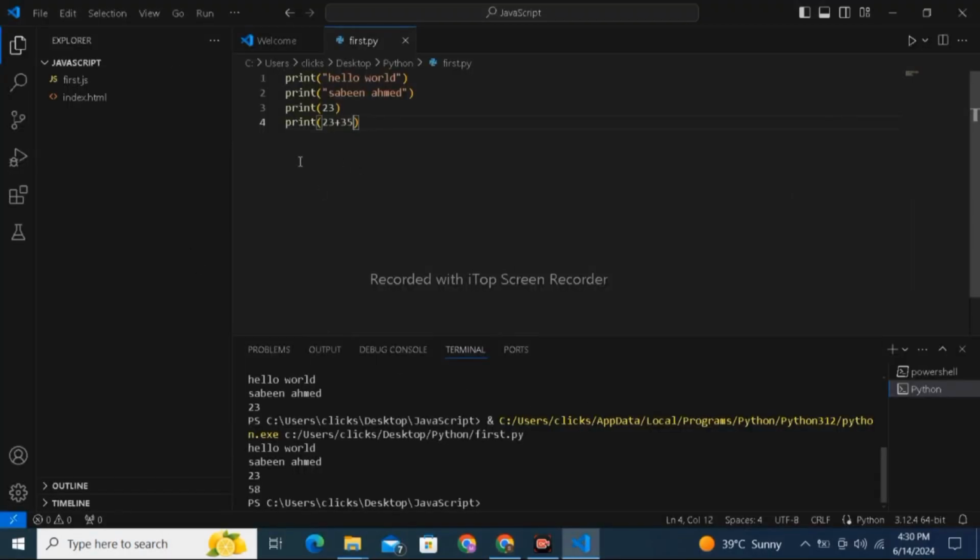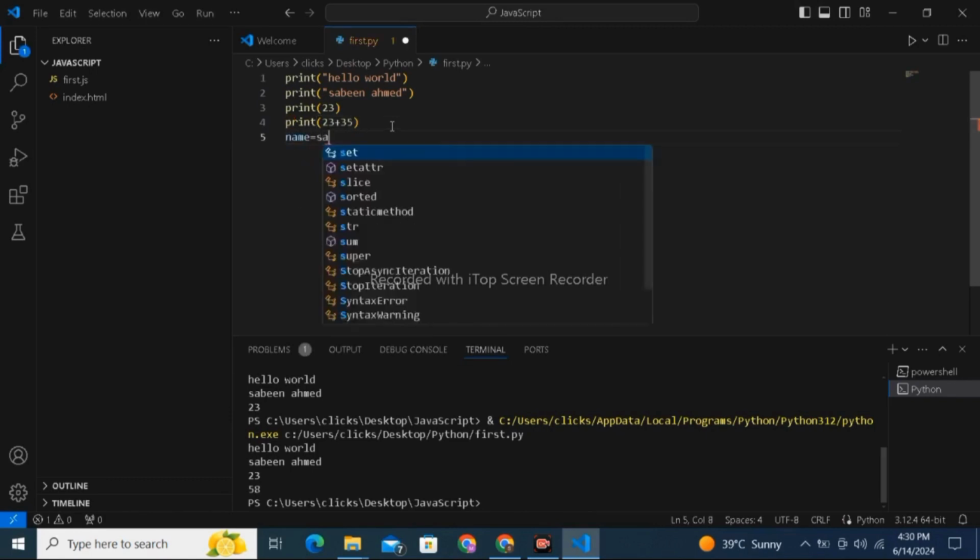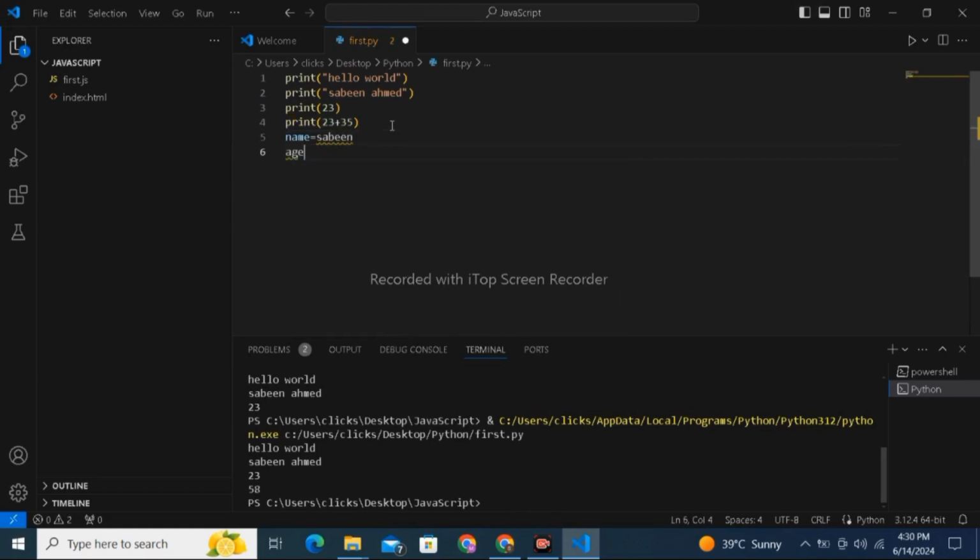I will show you. If name is equal to Sabine, age is equal to 34. Sabine should be written in double quotes because it is a string. Age should be written here.